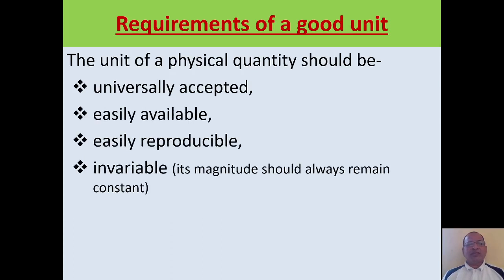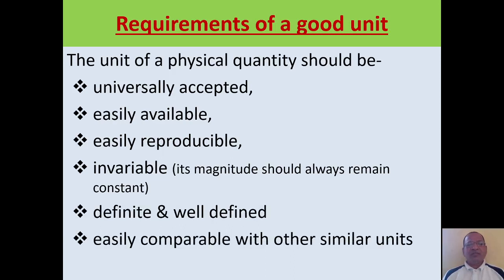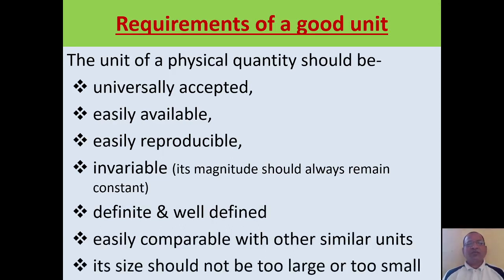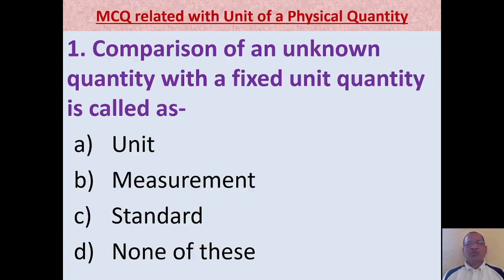Remember, variable means to change; the opposite of that is invariable, that is, not to change, remaining constant. The magnitude of this unit should always remain constant. The unit should be definite and well defined. The unit should be easily comparable with other similar units. Also, an important property of a good unit is that its size should not be too large or too small.